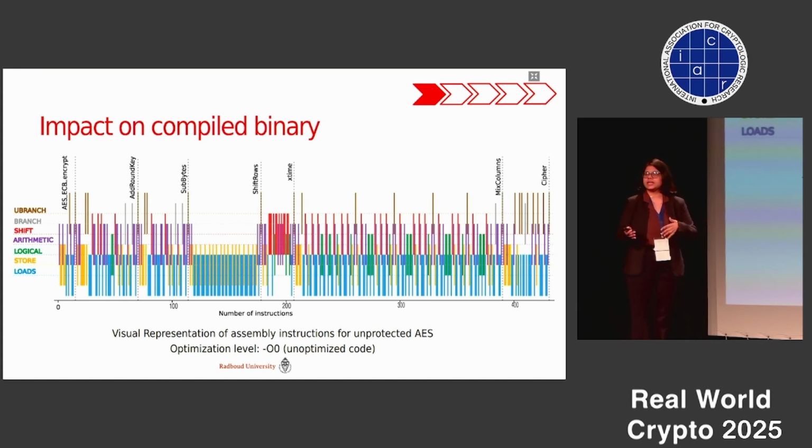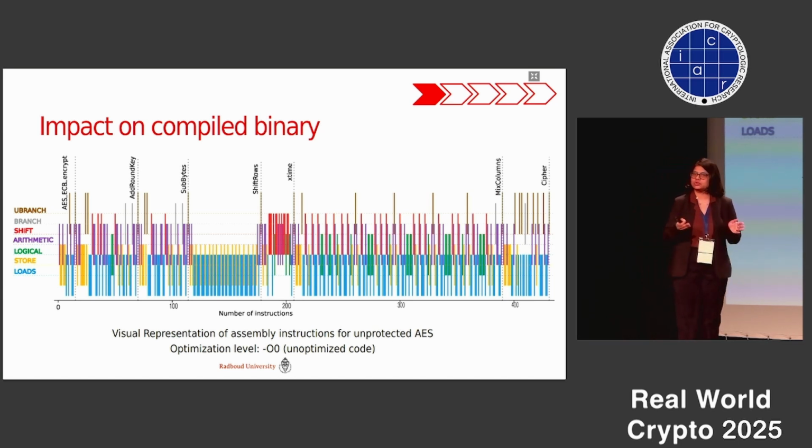They indicate where the function calls are in the implementation. In particular, I would like to focus on this part, which is the shift rows operation of AES.